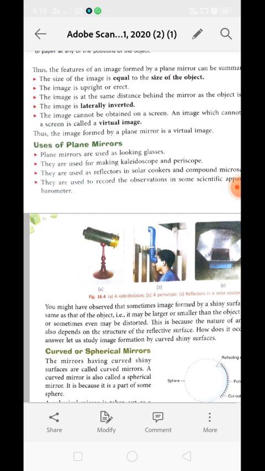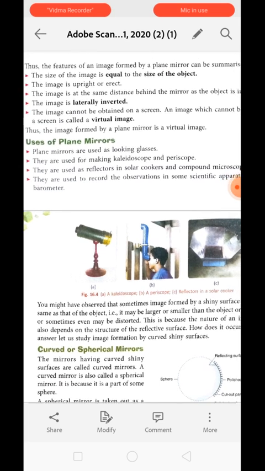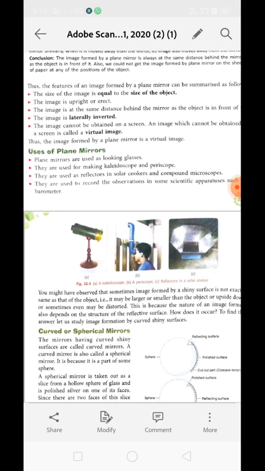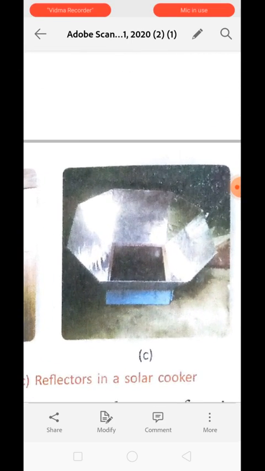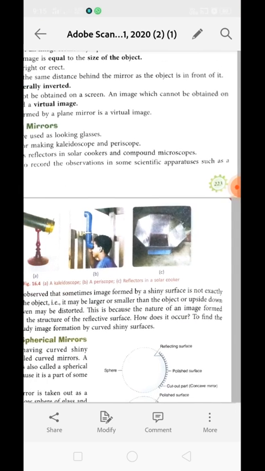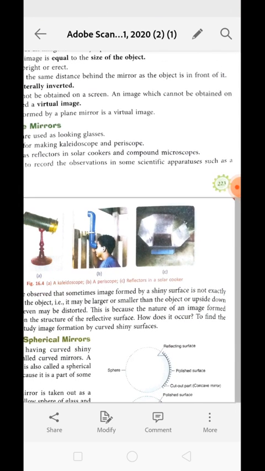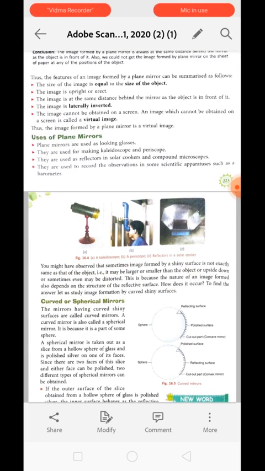Now there is another use as a reflector in a solar cooker and a compound microscope. You can see that lots of plane mirrors are used in this figure to reflect the light. Okay, next, they are used to record observations in some specific apparatus such as a barometer. Plane mirrors are also used to observe some specific data in apparatus such as a barometer.